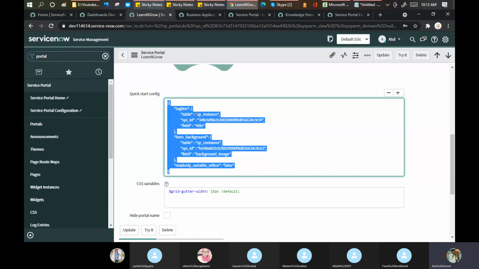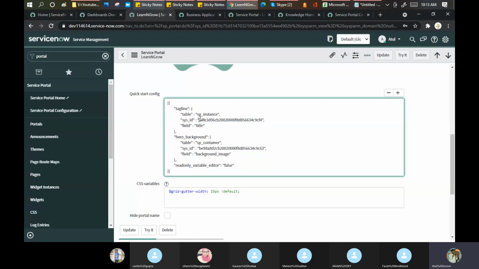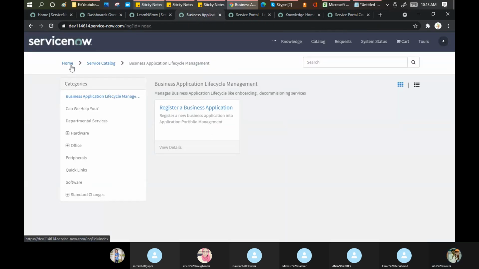This is the table sp_instance. This is the sys ID for the table. Don't change these things. Don't put any other value here, otherwise it will be gone. Container: if you want to put some background image, you can put it here. If you want to change the background image of this home page,